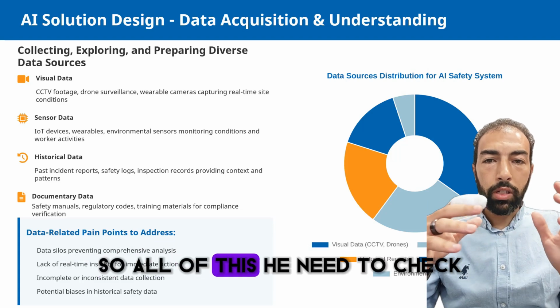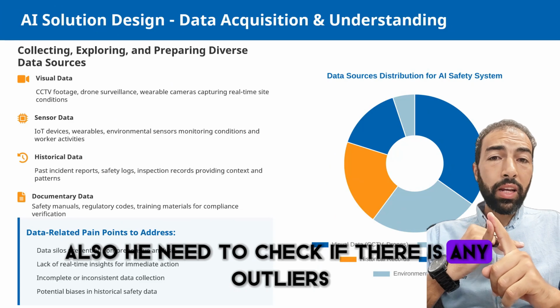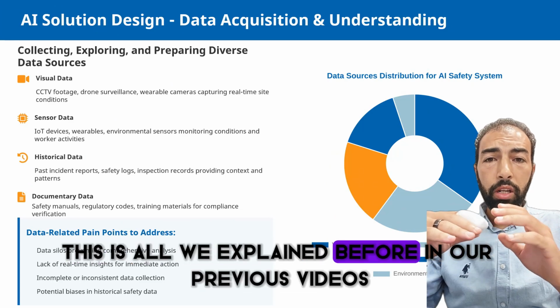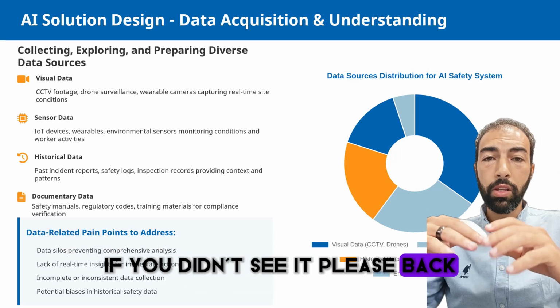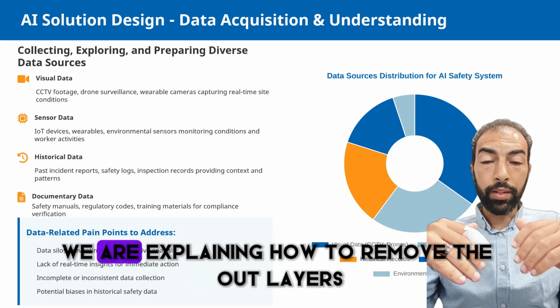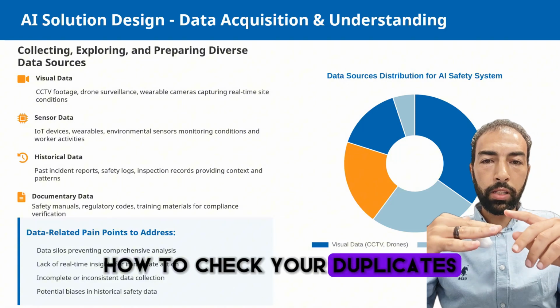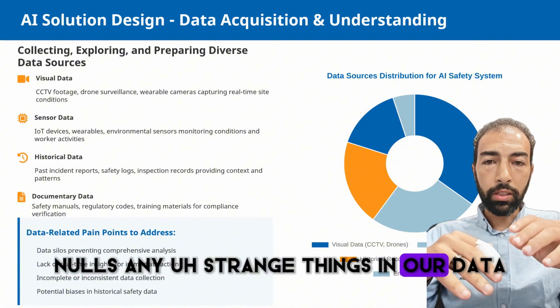They also need to check for any outliers. We explained all this in our previous videos. If you didn't see them, please go back; there is a full playlist explaining how to remove outliers and how to check duplicates, nulls, and any strange things in our data.